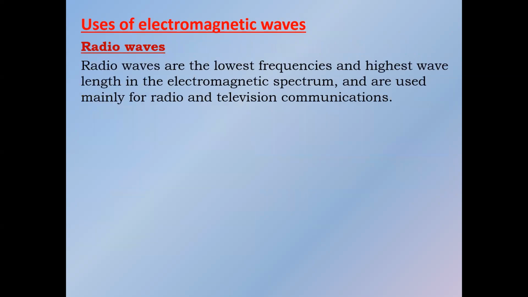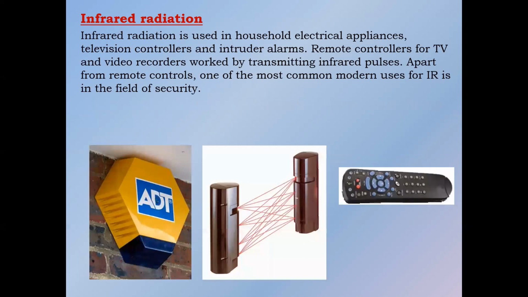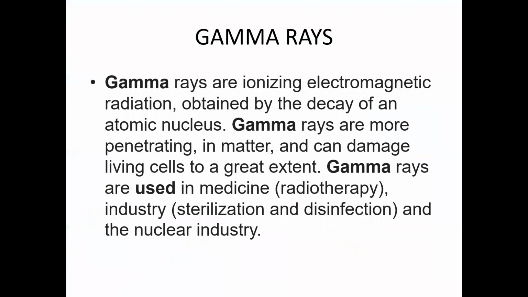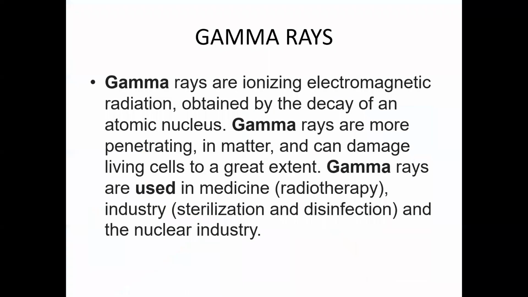So radio waves are used for radio communication, microwaves are used for mobile communication or through satellite, infrared is for remote controls, visible light to see objects, ultraviolet to kill bacteria or to produce vitamin D, X-rays to identify blockages, or cracks in bones or metal, and can be used at airports. Gamma has the highest frequency. It is used as treatment of cancer. We call it radiotherapy.